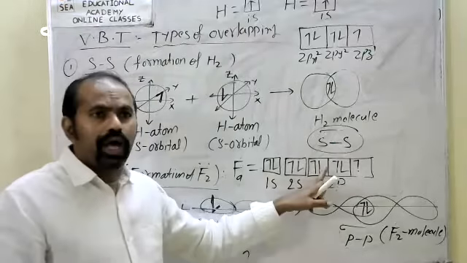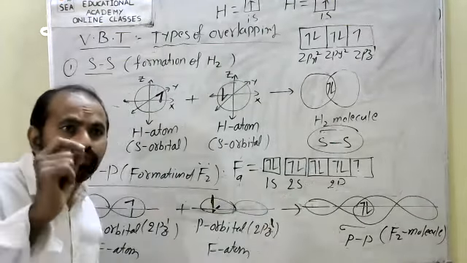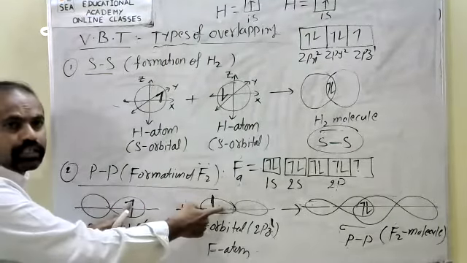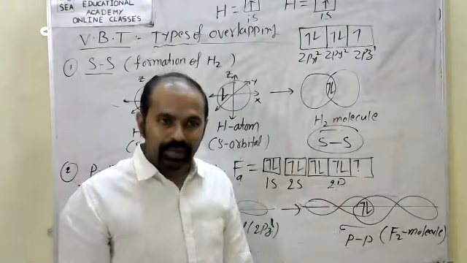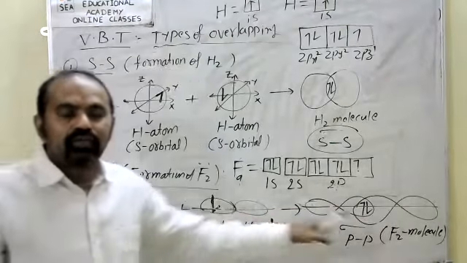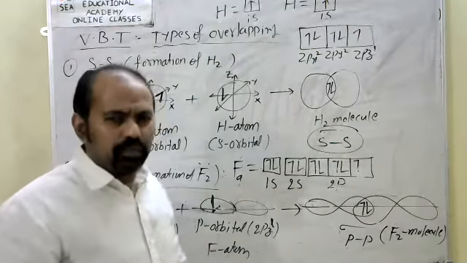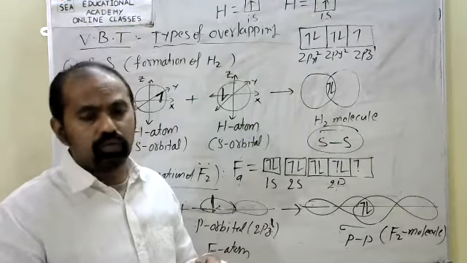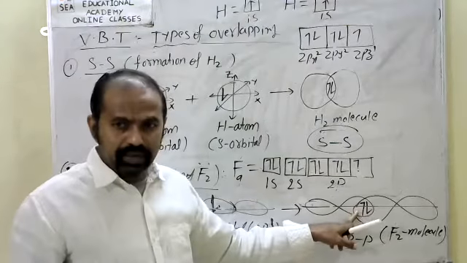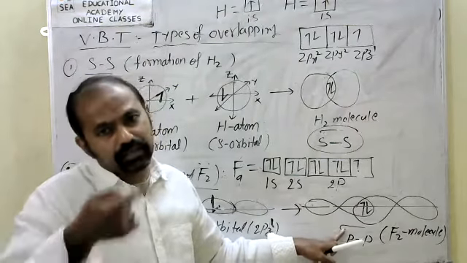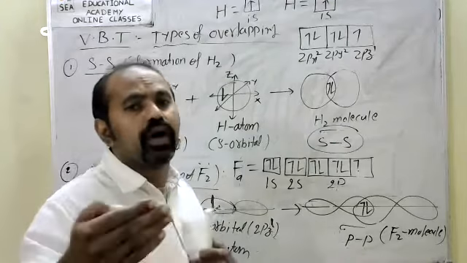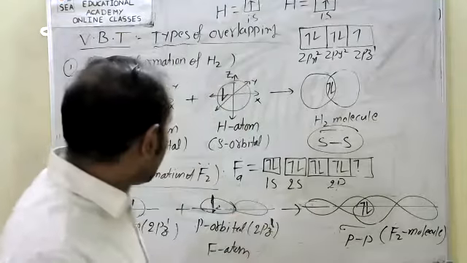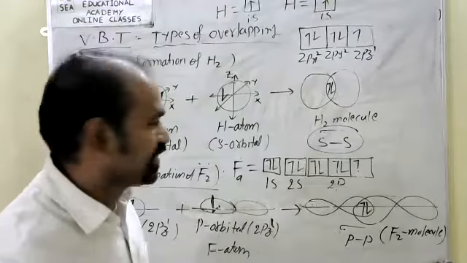See, the overlap between two half-filled p orbitals of two atoms with the opposite spin is called PP overlapping. This is called F2 molecule. F and F combined to form F2. Generally, up to 10th class, F2 means a covalent bond between fluorine atoms. That is called F2 molecule. To form the sigma bond, it is nothing but a sigma covalent bond. PP overlapping to form that bond. Sigma PP bond.